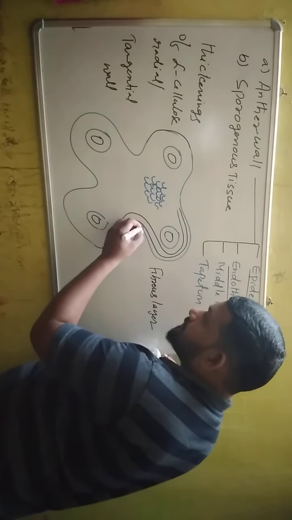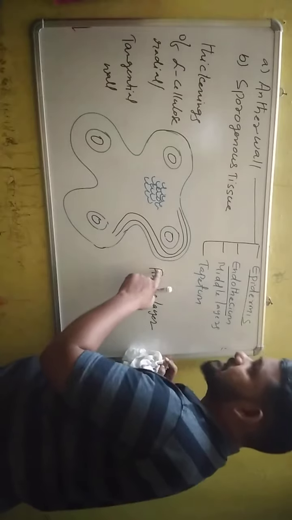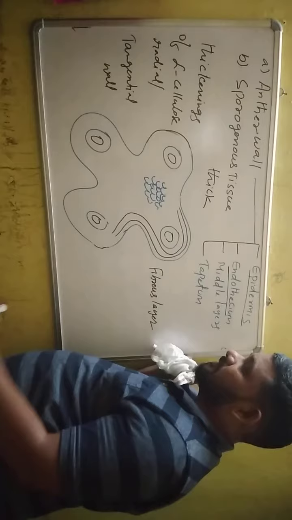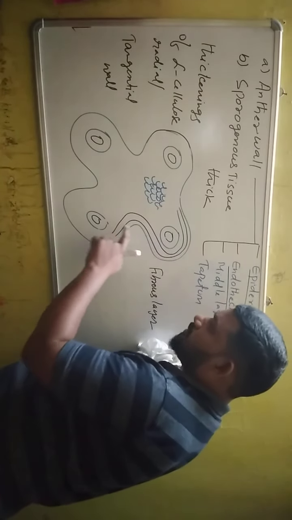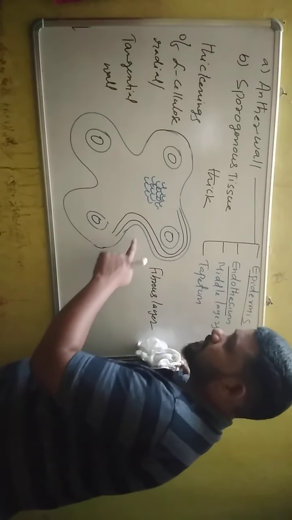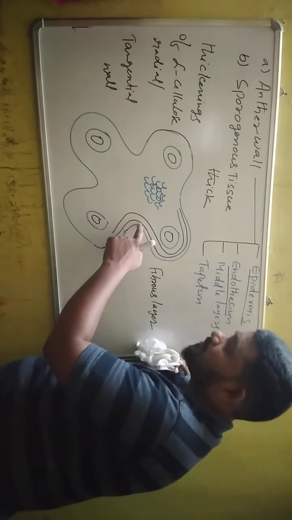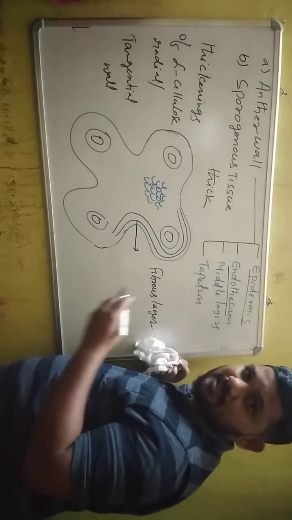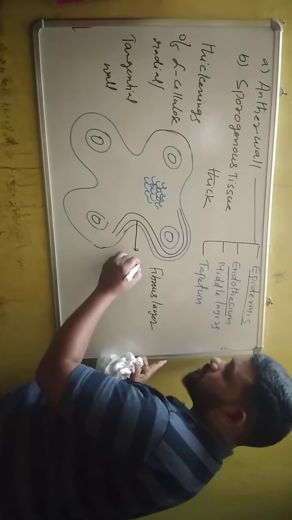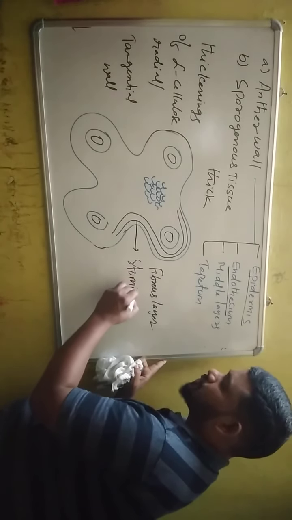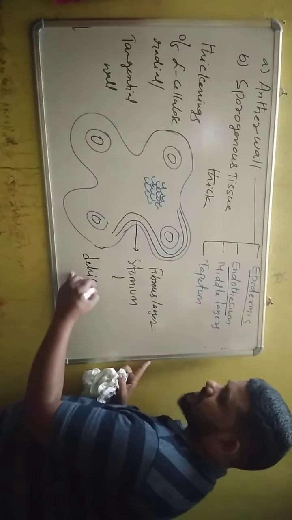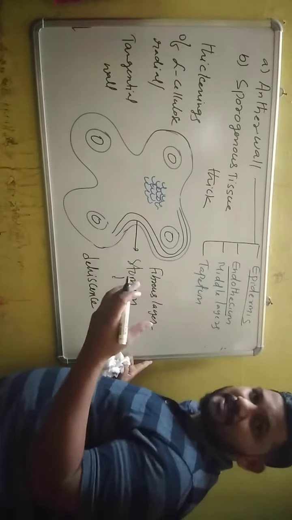And this is the endothecium. Generally endothecial cells have a thick cell wall. But endothecial cells between two microsporangia, in the shallow groove, are also present, and these have a thin wall. These thin-walled endothecial cells between two microsporangia are known as stomium. This stomium helps in dehiscence of the anther. So what is dehiscence?